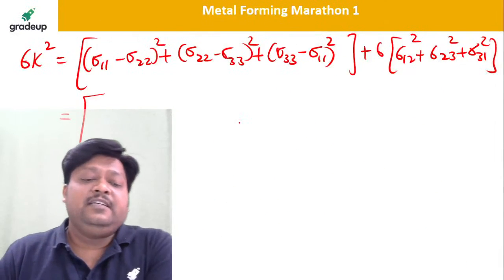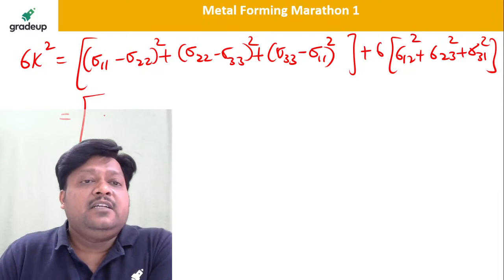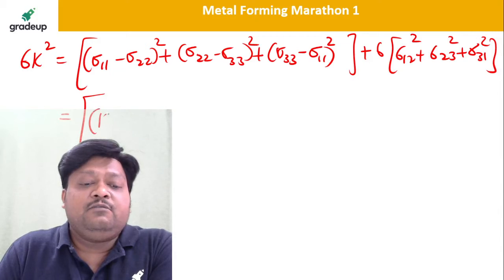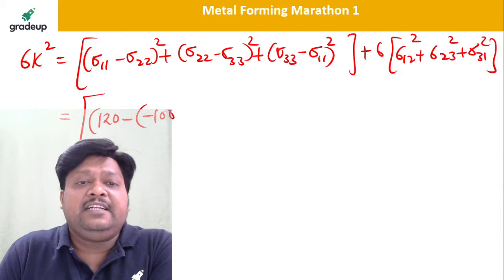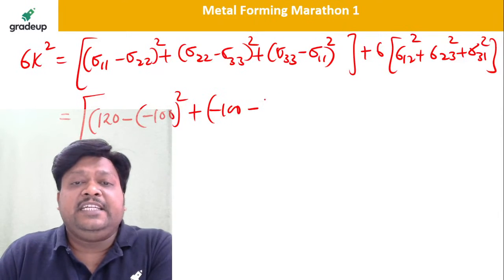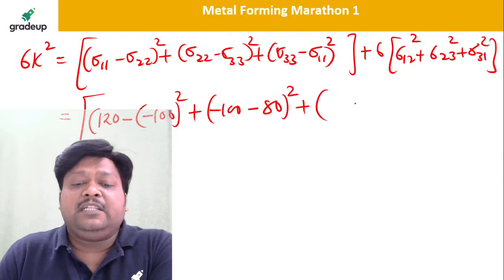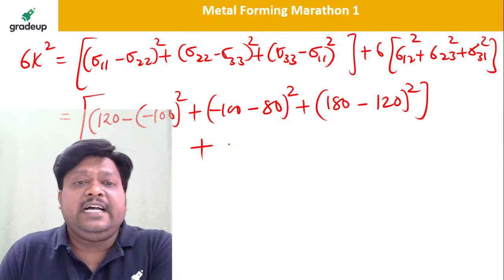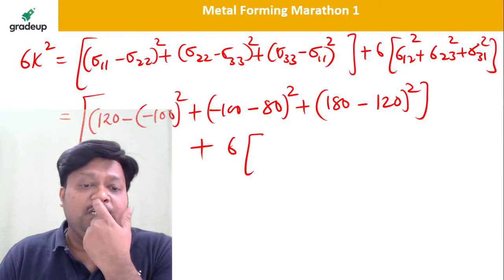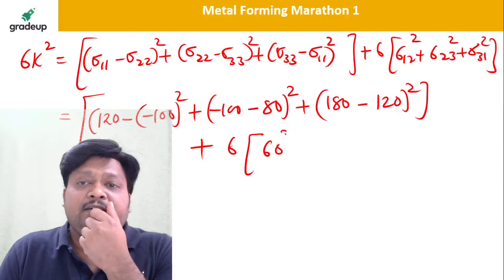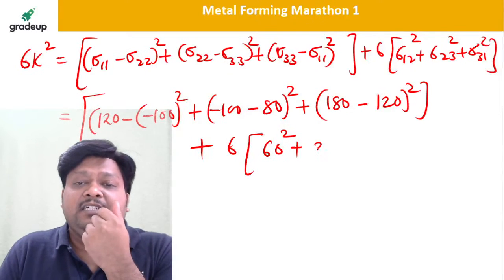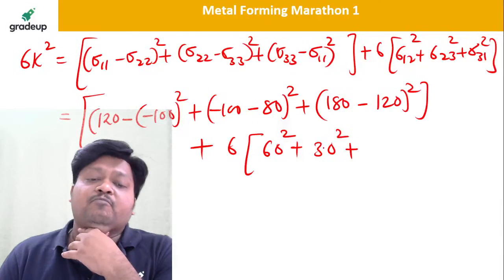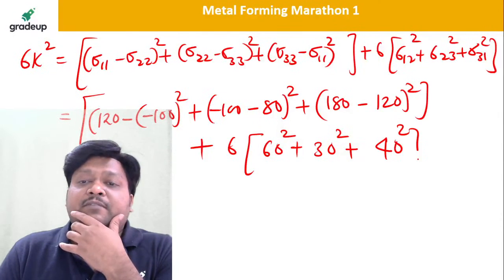Just put here, sigma 1 is how much? Sigma 1 is 120 minus sigma 2 which is 100, whole square, plus sigma 2 minus sigma 3, that is 100 minus 80, whole square, plus sigma 3 which is 180 minus sigma 1 which is 120, whole square, plus 6 times sigma 2 is 60 square plus sigma 3 is 30 square plus sigma 1 is 40 square.